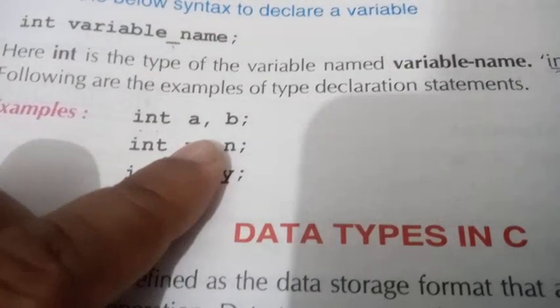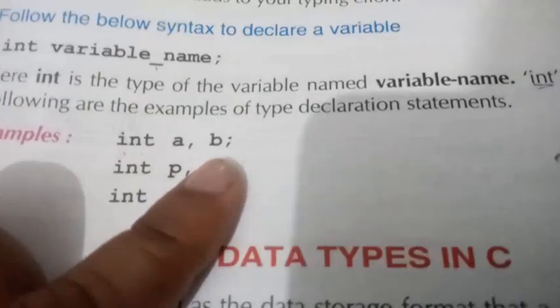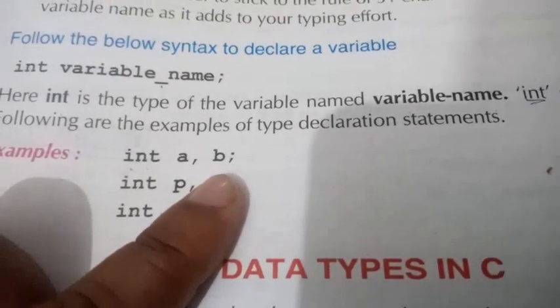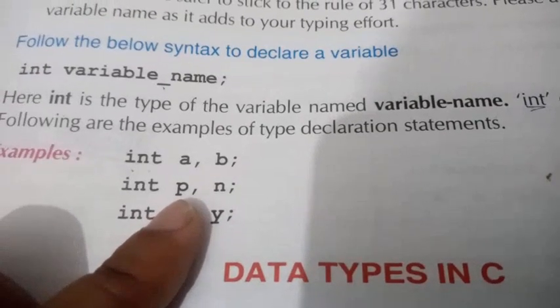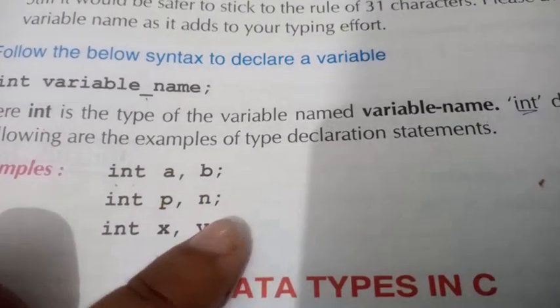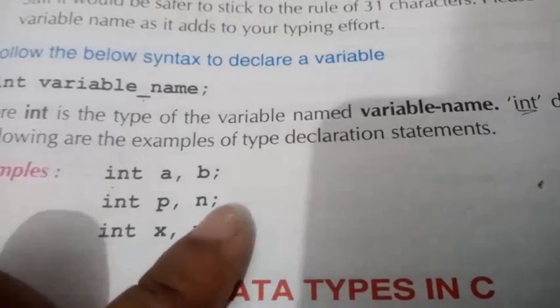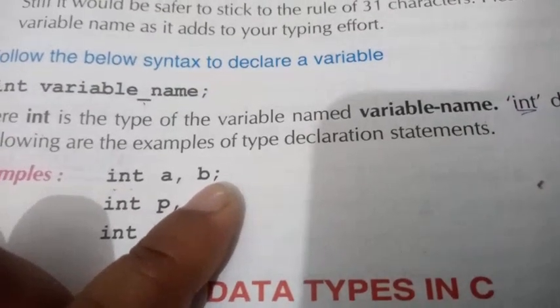Separators separate statements, or we can say any sentence. If we talk about English, we have lots of separators. If we complete a sentence, we use a full stop. If we talk about C programming, if we complete the sentence, we terminate it by using the semicolon. This is the sign of semicolon. So this is about variables.